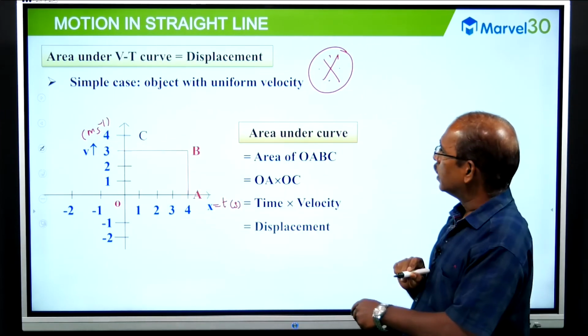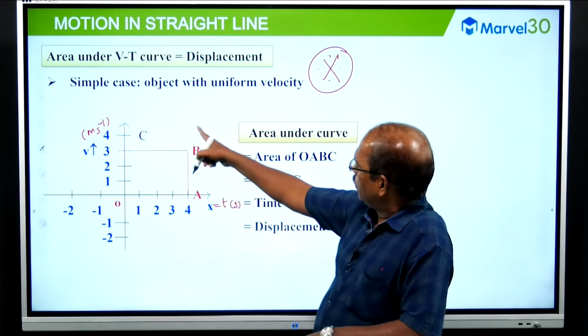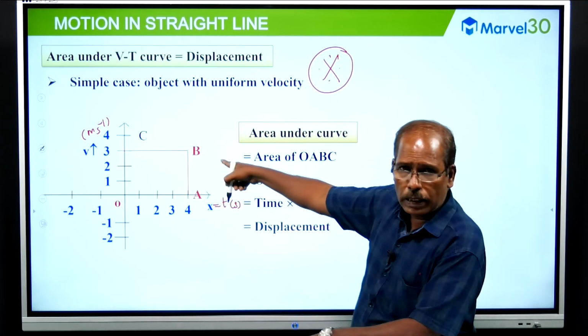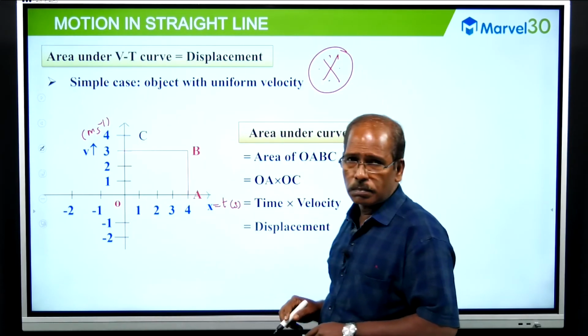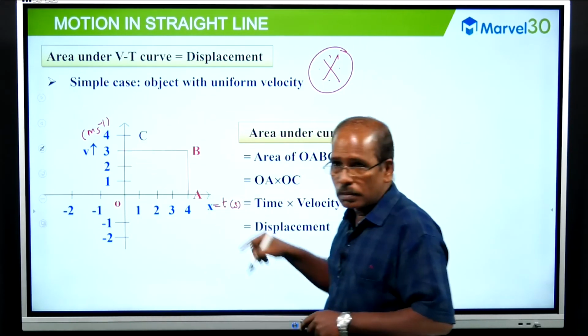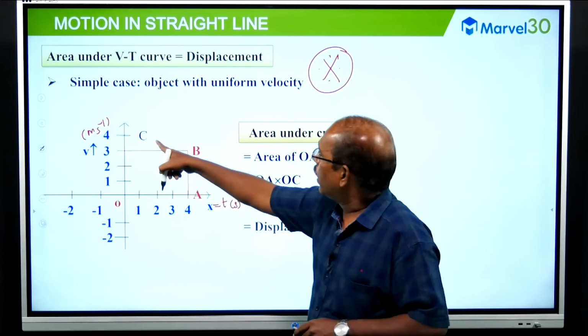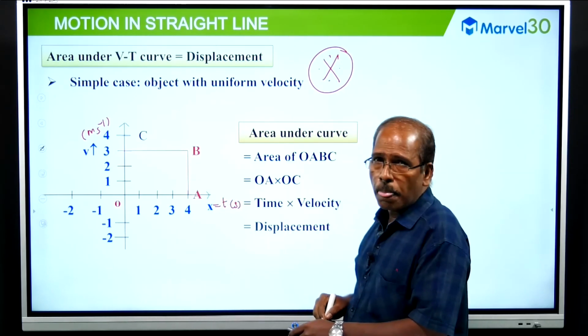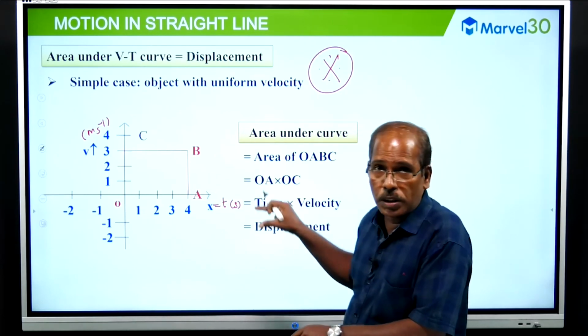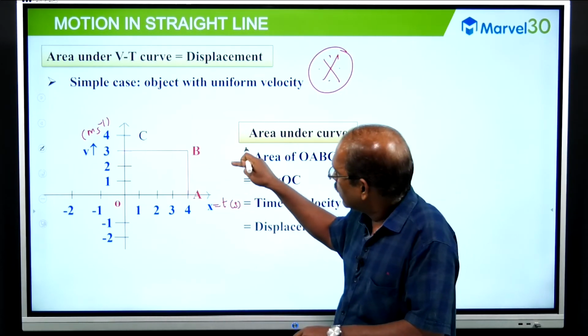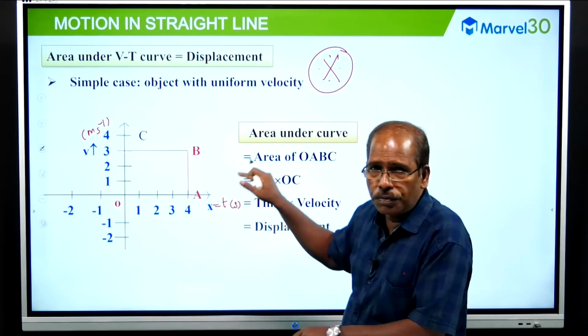Listen, from this graph, in the first 4 seconds the velocity remains constant. Yes, a horizontal line, velocity remains constant. Velocity remaining constant means the particle is in uniform motion. What does the graph reflect? Uniform motion.